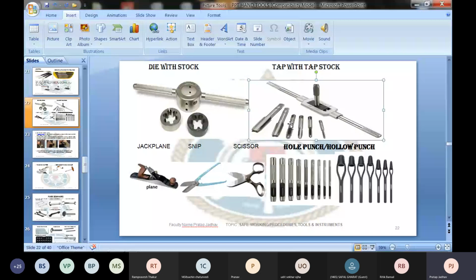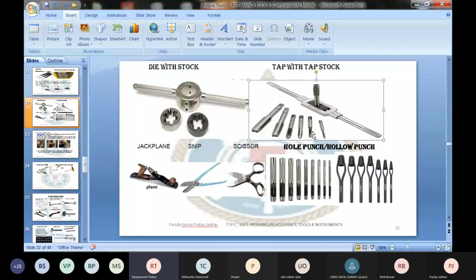Safety aspect, what you have to remember while doing this. Any question about the die and tap? Anybody has got any doubt? No, sir. Excuse me, sir. Yeah, please come up. Sir, can you revise once again the tap with the tap stock?